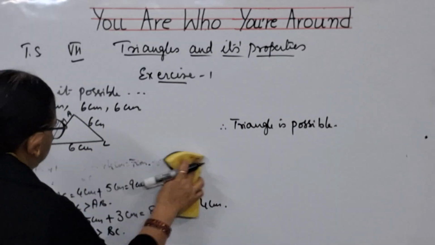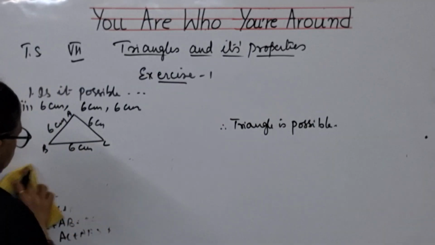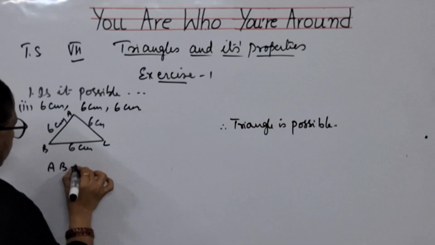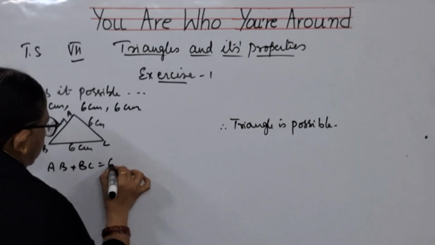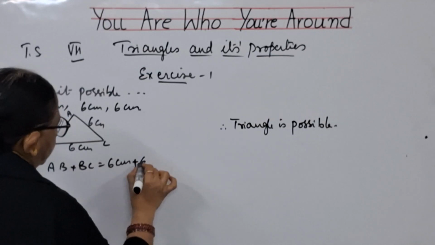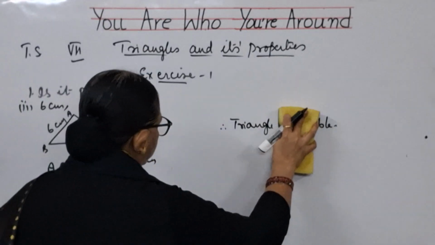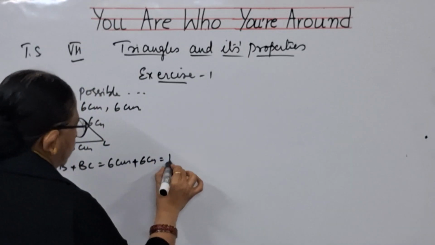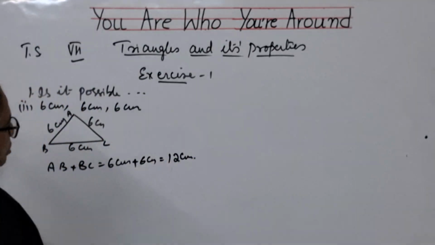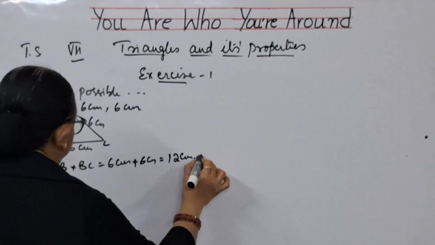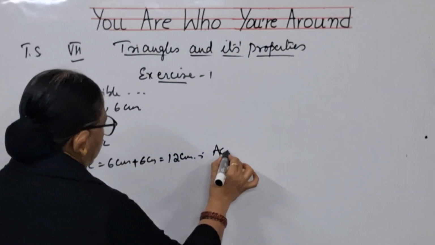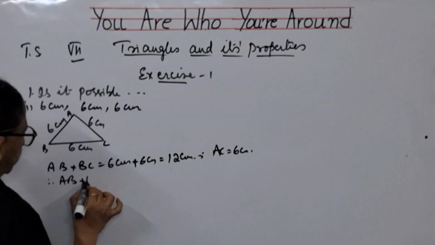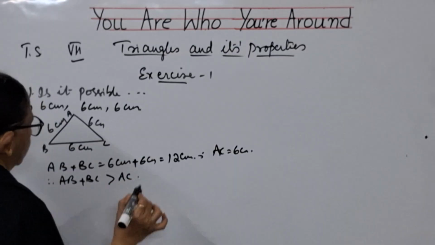So in this case, AB plus BC is equal to 6 centimeters plus 6 centimeters. What can you say about it, children? 6 centimeters plus 6 centimeters is 12 centimeters. So, what is AC? AC is equal to 6 centimeters. Therefore, AB plus BC is greater than AC.